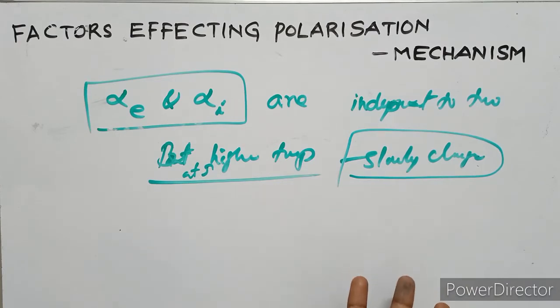So this is the temperature factor affecting polarization mechanism.